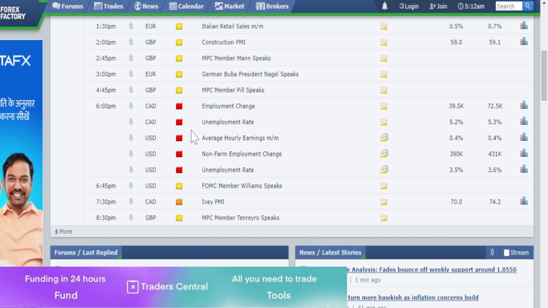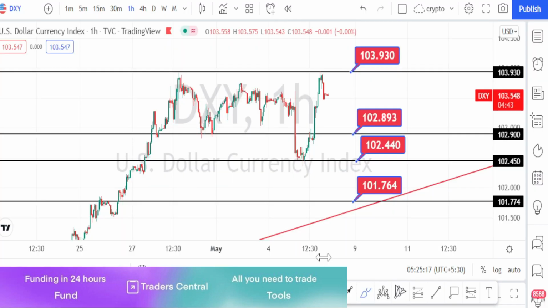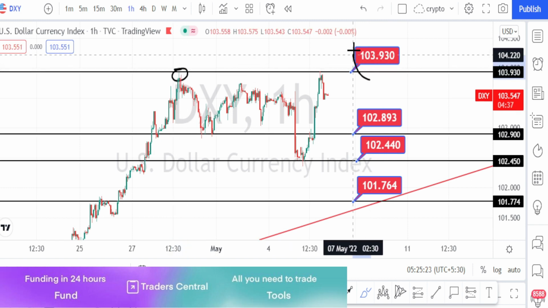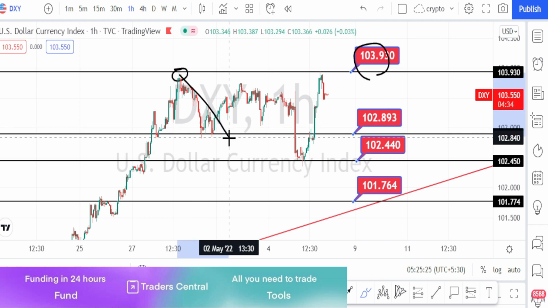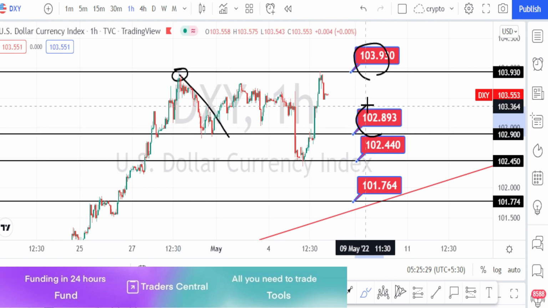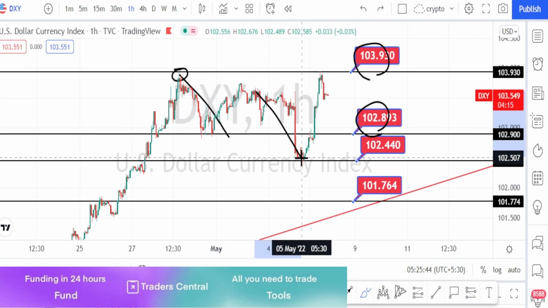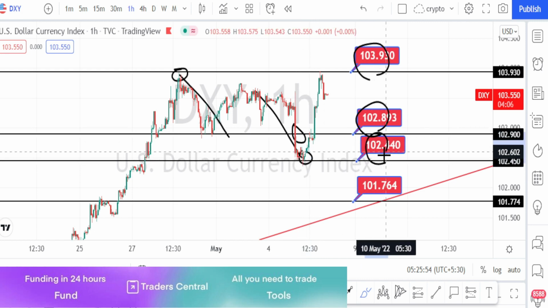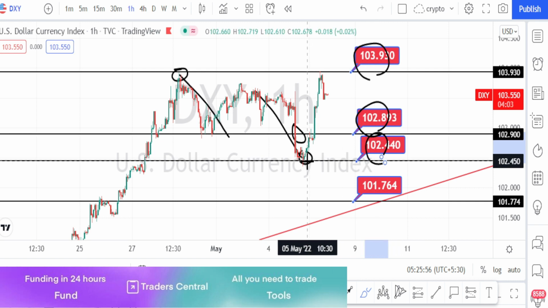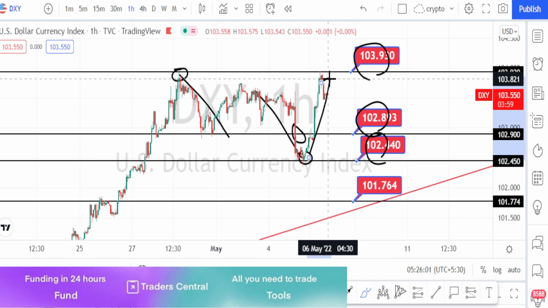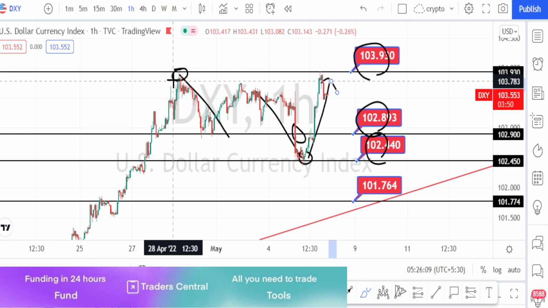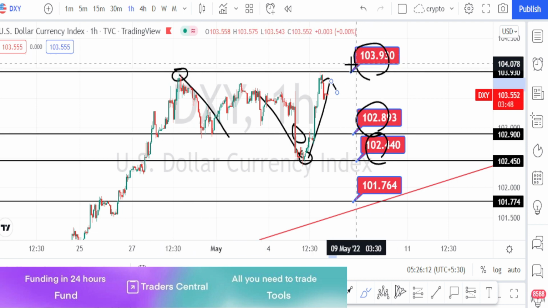Let us look at DXY. So when we look at the dollar index, previously we had noticed that it has tested the same level of 103, then went on a bearish trend reversal and again took support at the level of 102, then bounced back. And again it has broken this support level and went little lower, but it couldn't break this support level of 102.440. And again it bounced back on a bullish trend and retested the same level where it tested earlier also.